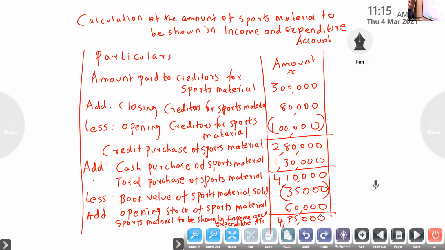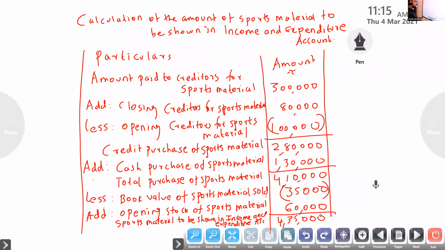Okay, so now our two items of adjustment are over: special fund and consumables. One thing you have to remember, I am telling about the special fund only.